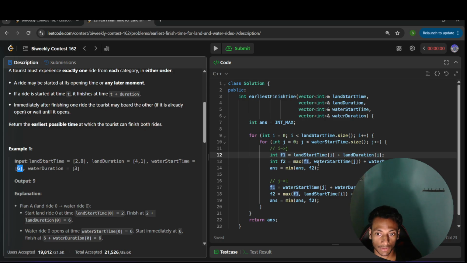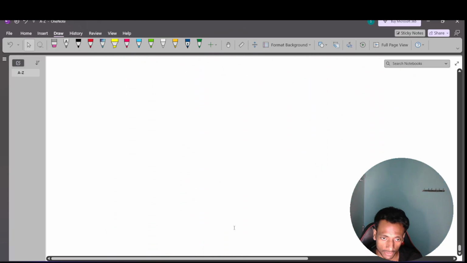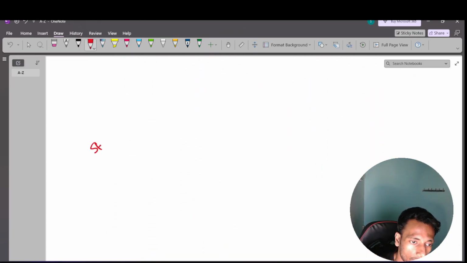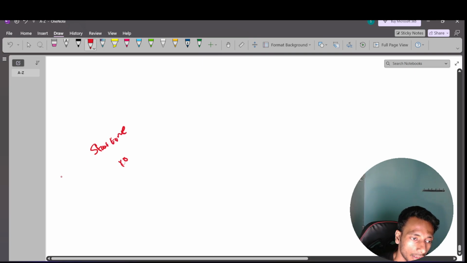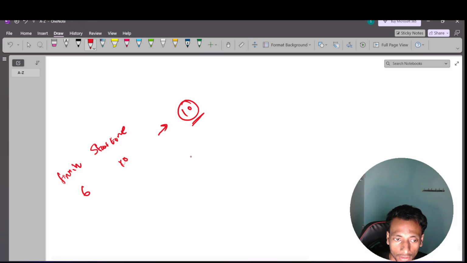That's why I have to take the maximum value of the water ride start event time and the finish time. Suppose the start time is 10 and the previous finish time is 6, then I can start only at time 10. I have to wait for 4 minutes, clear?